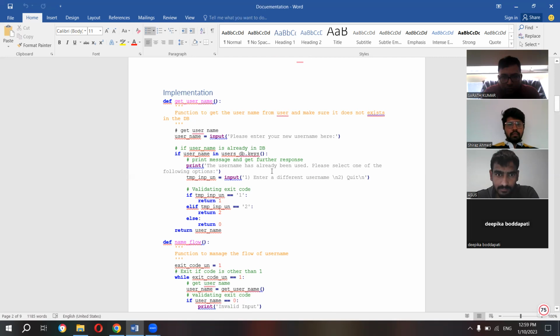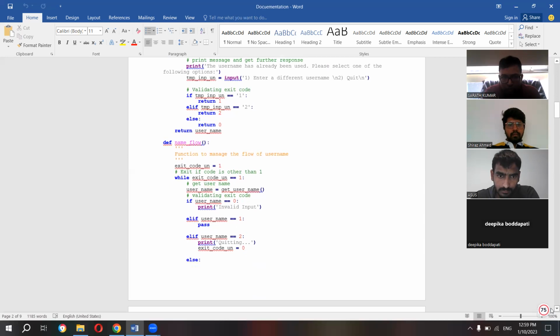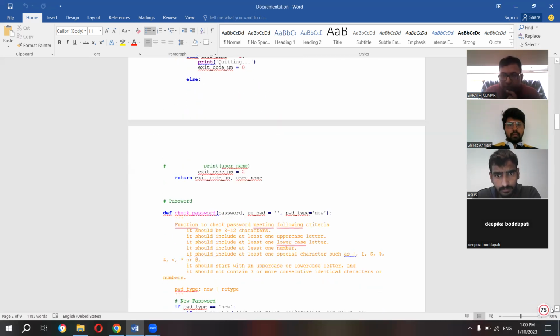If the username already exists in the database, it shows that it already exists in the database. Here we implemented some validation exit codes: if the username already exists, it asks to enter a different username or gives the option to quit.